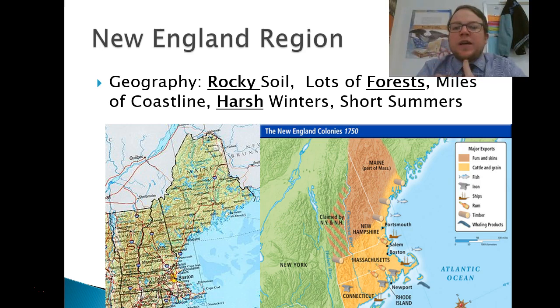So when we look to the economic, that's going to produce a lot of different economic categories for the New England region. Why did the New England region have different economic resources than, let's say, the Southern region? It goes back to geography, right? And that geography is the same geography we talked about with the Native Americans.